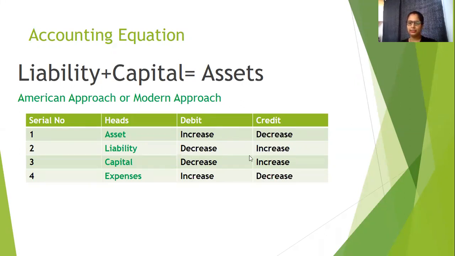We have talked about increase and decrease of assets, liability, capital and expenses, and how we treat them, whether to debit or to credit. This is what we talked about in our previous lecture. For those who have not seen my video, you can check my previous journal entry lecture 1, where I discussed how to do journal entry with the help of the golden rule of accounting. This time I will be discussing the same question with the help of the accounting equation method.